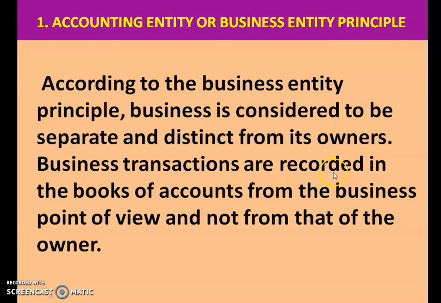Business transactions are recorded in the books of accounts from the business point of view and not from that of the owner. So when you record a transaction in the books of accounts, it will be recorded from the business point of view and not from the owner's point of view.